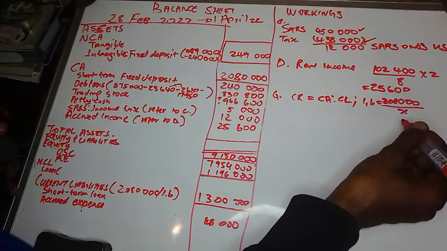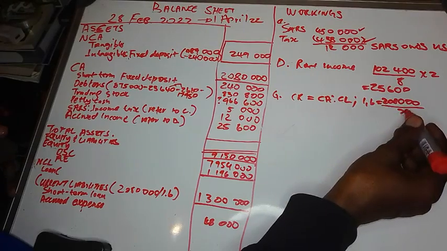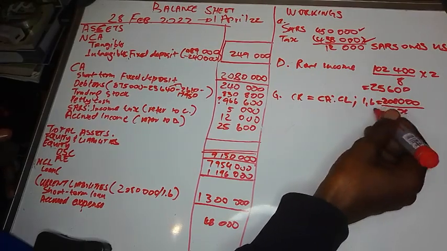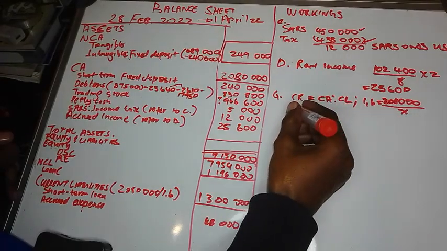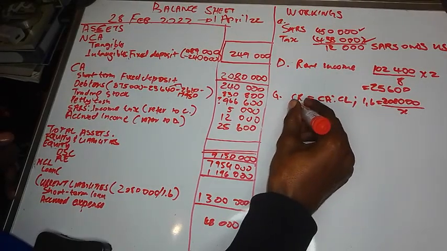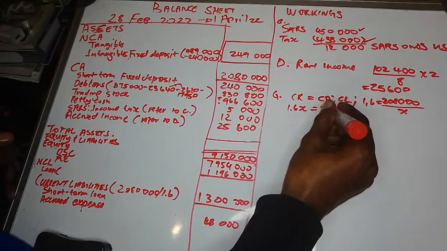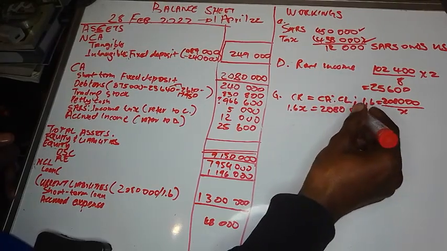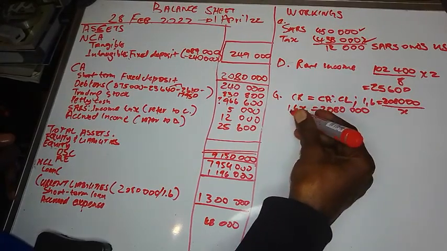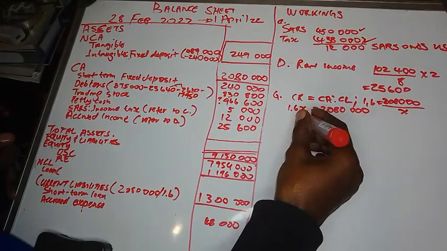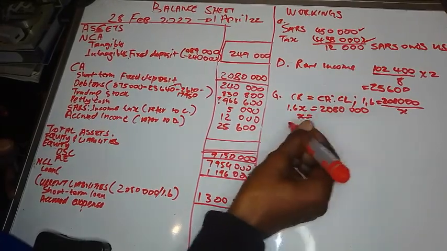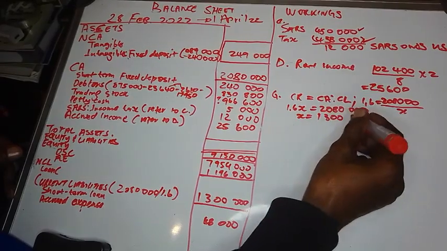Now solve for x. We multiply by x on both sides, then on the other side we will have 1.6x is equal to 2,080,000. Then we divide by 1.6 on both sides, then x is equal to 1,300,000.